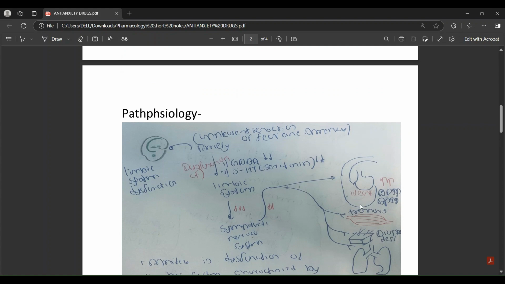So it is very important that you understand the definition of anxiety. Anxiety is dysfunction of the limbic system which is characterized by a low level of serotonin and a low level of GABA. If there is a low level of serotonin, you cannot excite GABAergic neurons, so GABA will be reduced. So sympathetic nervous system depression can't be done now. Sympathetic activity will be high, heart rate will be high, respiratory rate will be high, and diaphoresis, sweating, and tremors will be there in an anxiety patient.